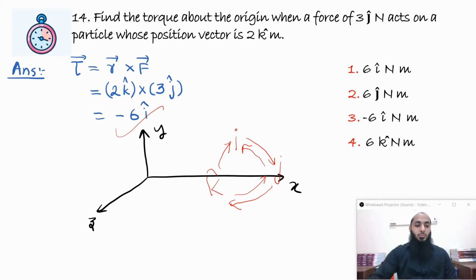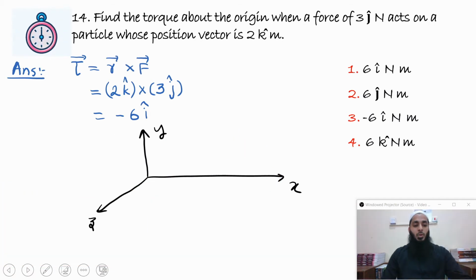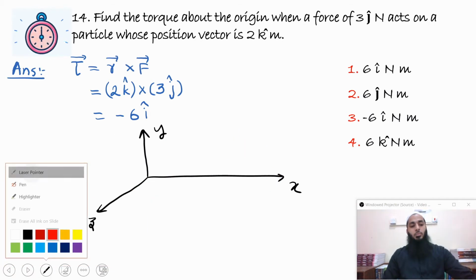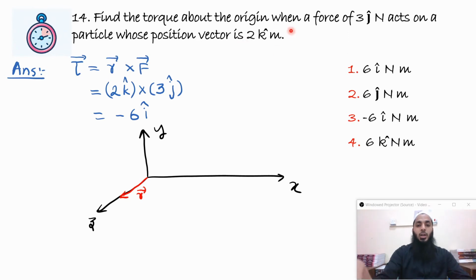But I'll just clear this, one second. So even if you are not able to remember this equation, we can find it using the coordinate system. Here we see that r is along the z axis, 2 k cap meters. So this is what I've shown, 2 k cap meters. And then force is along the y axis, so 3 j cap Newton.